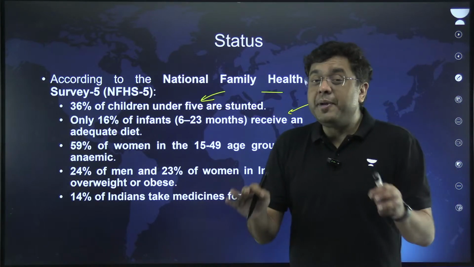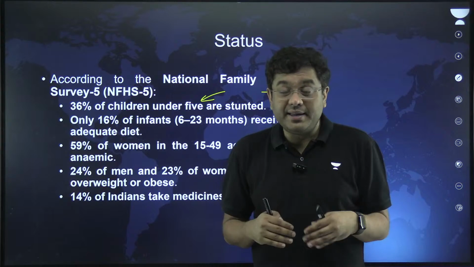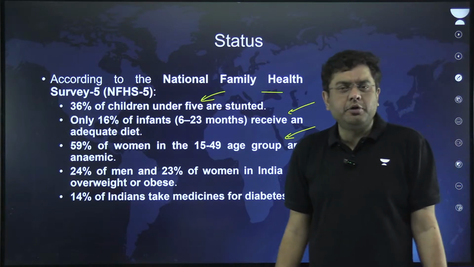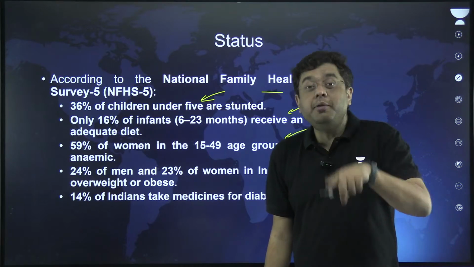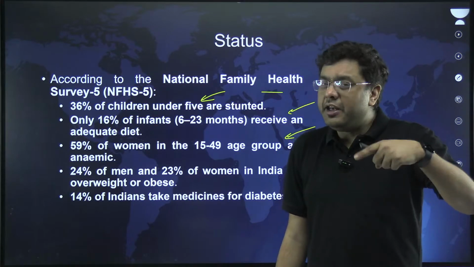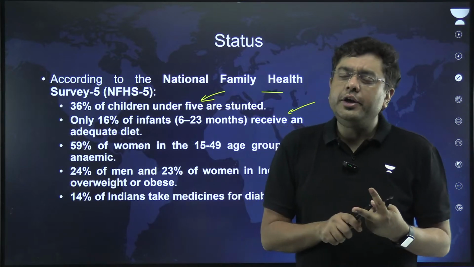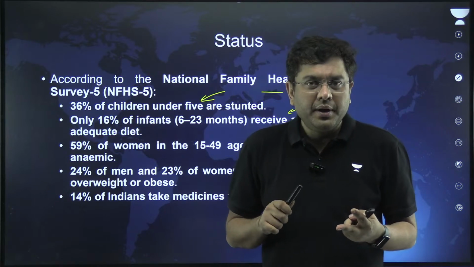That means a whopping 84% have some amount of issue with the diet that they have. Almost 60% of the women are anemic. So think about it, if the women are anemic, that will lead to greater issues of maternal mortality. That will also lead to greater issues of child health and infant mortality, right?